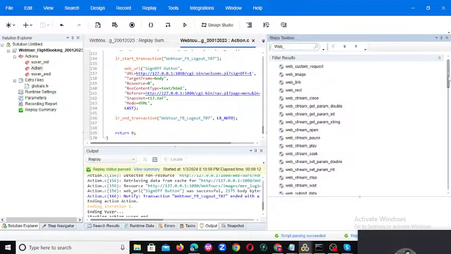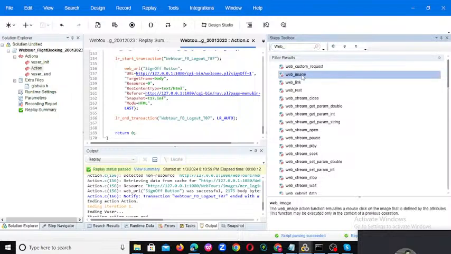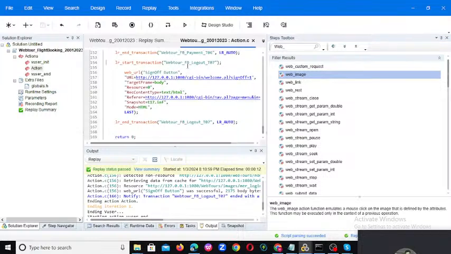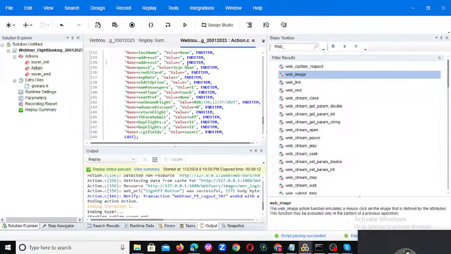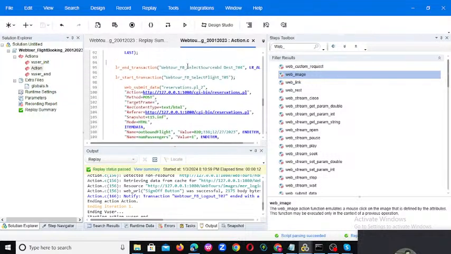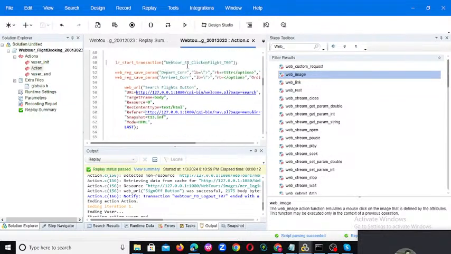The first thing you should know is what functions we are using in our script, like web URL, web submit data, web break find, web socket option, and web break say param ex reg exp. And apart from this we can observe web image also. So what is the web image? We are validating with web break find, which is text based.